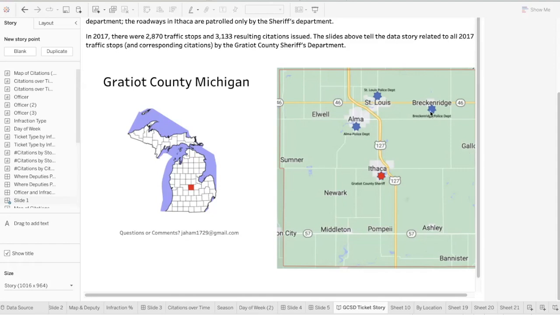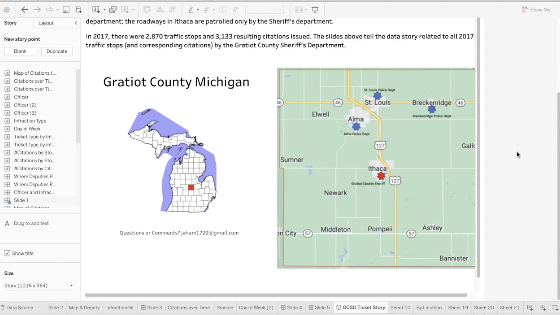You'll notice three blue stars here. These are the local police departments. And then you have the red star here. This is the location of the sheriff's department. There are 83 counties in Michigan, and each one of them has their own sheriff's department. And I think that's uniform throughout the country. They monitor the counties, and one of the things they do, in addition to enforcing laws, is patrol the roads. That's one of the main features of the sheriff's department, to monitor the county roads. The police officers of a sheriff's department are known as deputies.